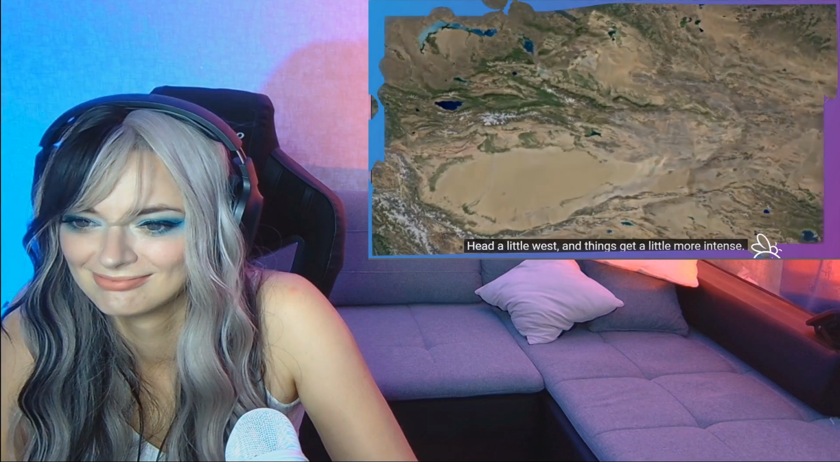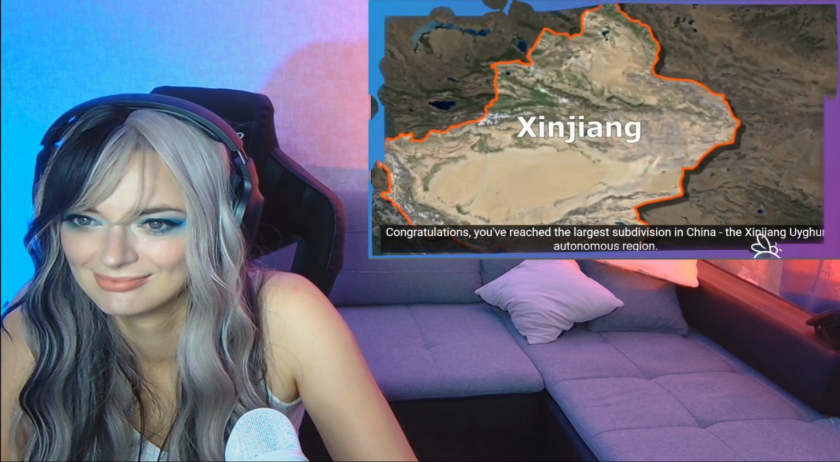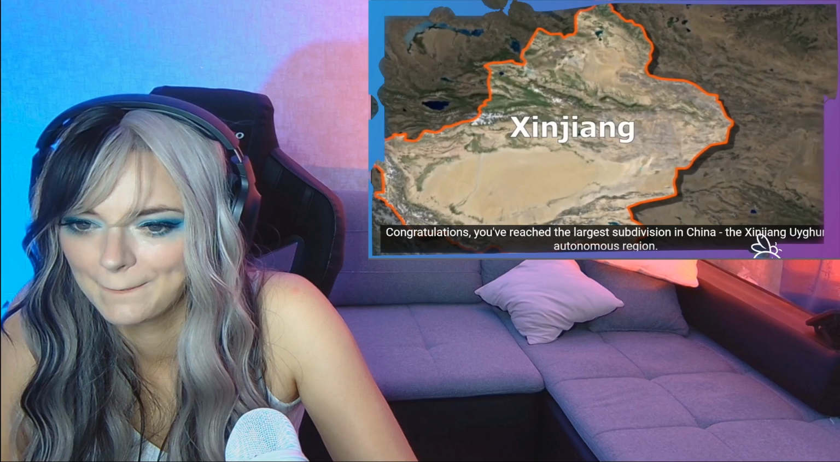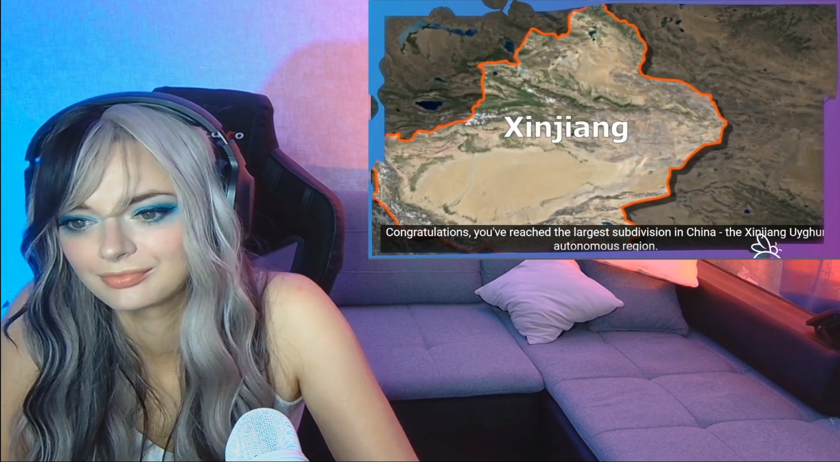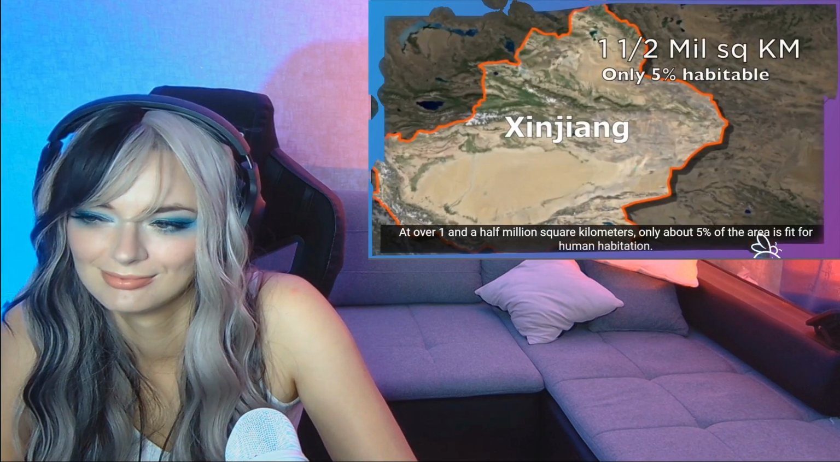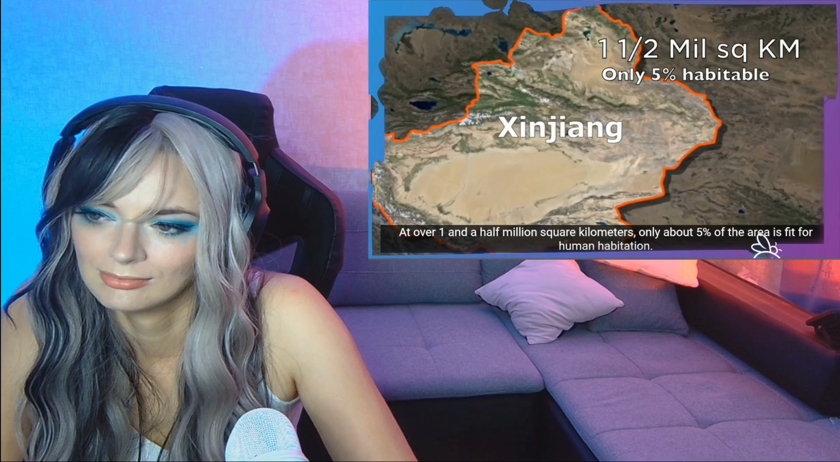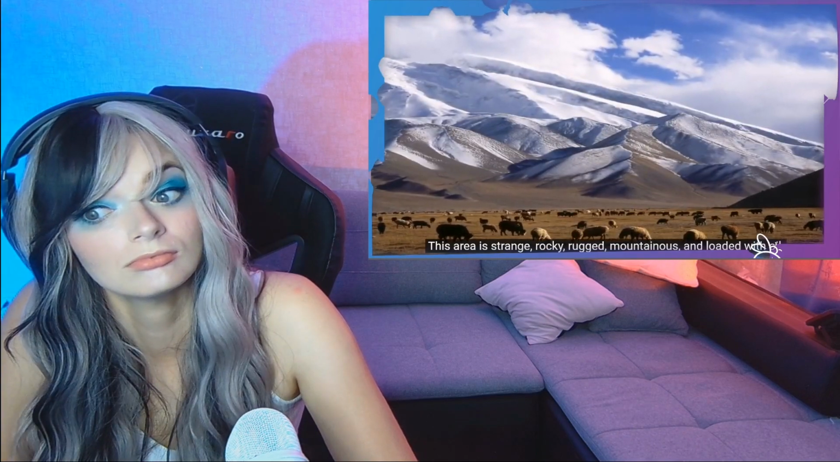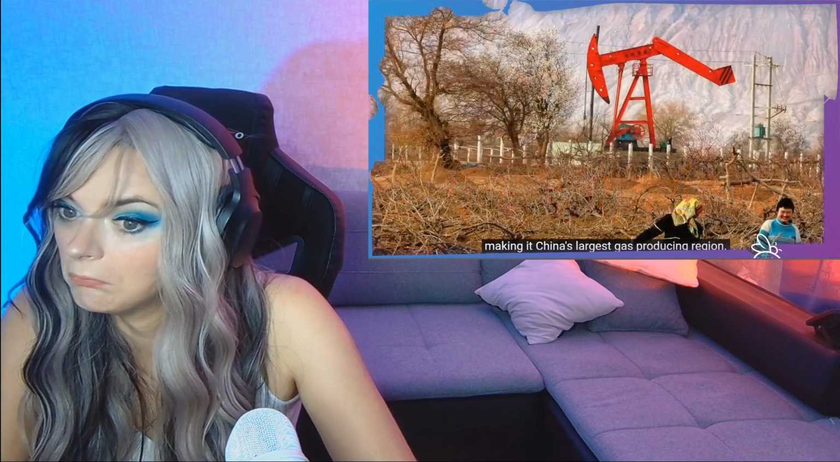Head a little west and things get a little more intense. Congratulations, you've reached the largest subdivision in China, the Xinjiang Uyghur Autonomous Region. This is basically the Wild West of China. At over 1.5 million square kilometers, only about 5% of the area is fit for human habitation. This area is strange, rocky, rugged, mountainous, and loaded with oil, making it China's largest gas-producing region.